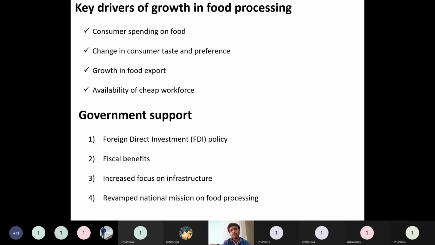Nowadays the packaged food is a concern only for urban areas, but this is being expanded to rural areas. If it expands to rural areas, the food processing industry will see enormous growth and the profits will be very high. These are the supports provided by governments.